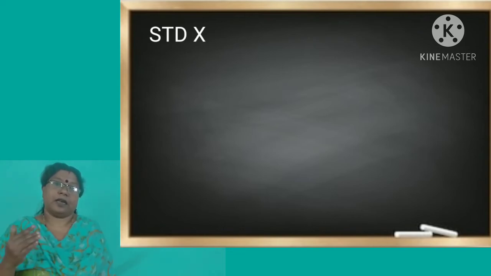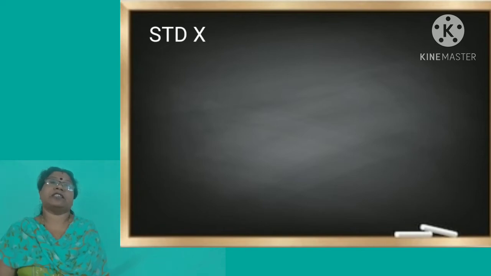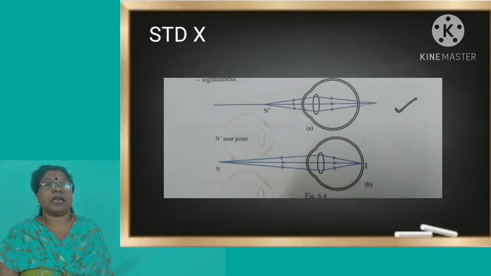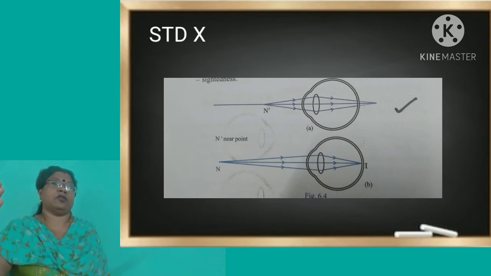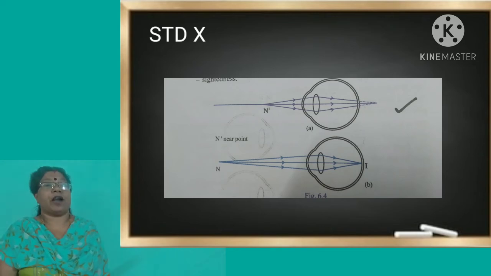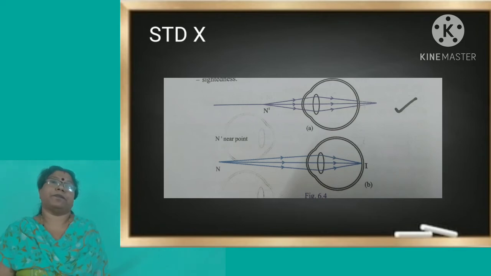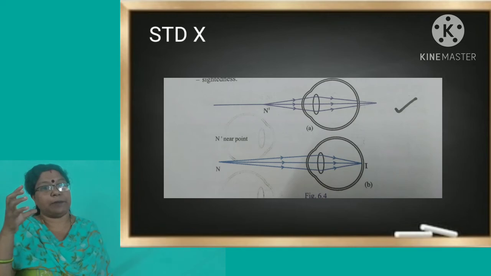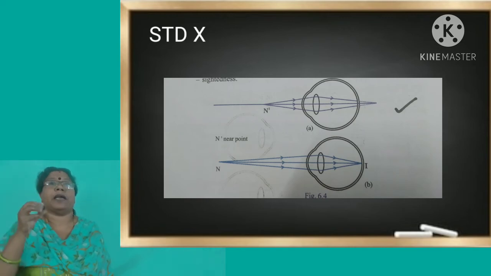This defect is known as long-sightedness or hypermetropia. Such people are able to see distant objects, but they will not be able to see nearby objects since the eye lens. There may be two reasons for this hypermetropia. Either the eyeball may have become smaller.